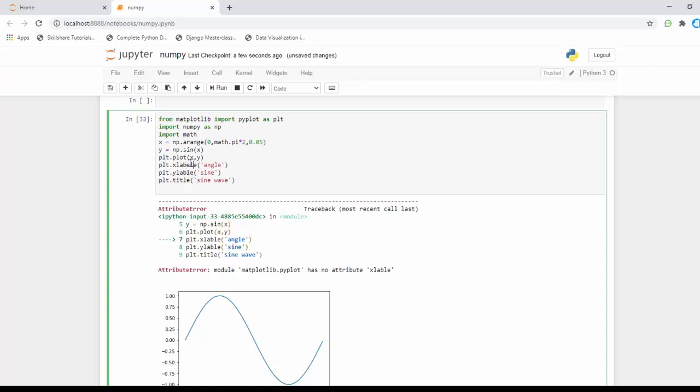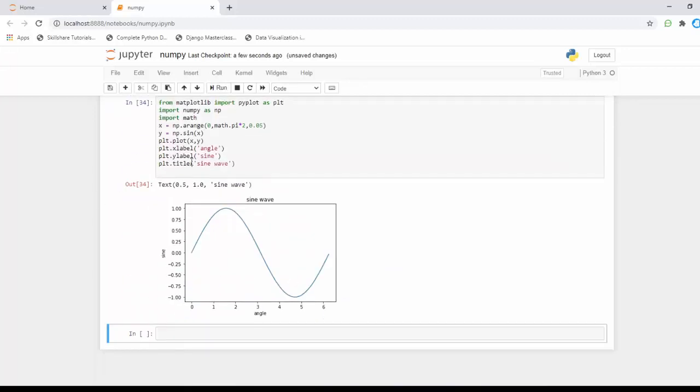Made a couple of typing mistakes. That's it. Okay, label here. I'm going to run this and we got a form. Now this is in the format of a console, but we have seen in our slide it is in the format of a GUI. To make it like that, I'm going to type plt.show.